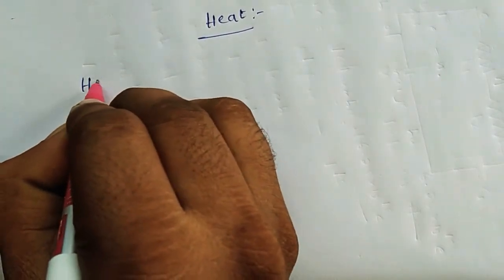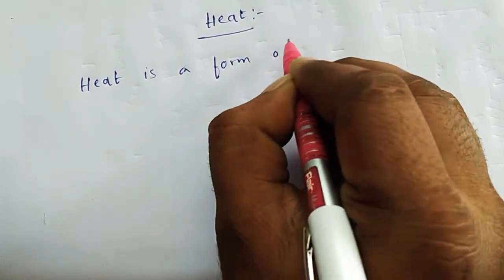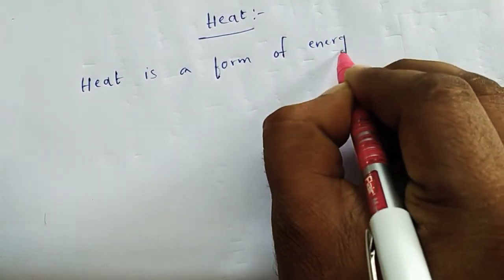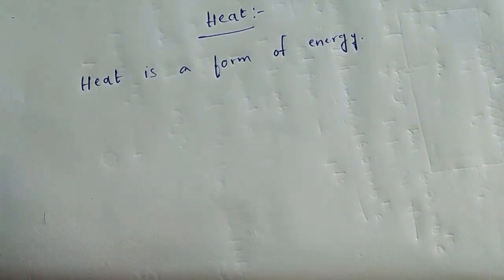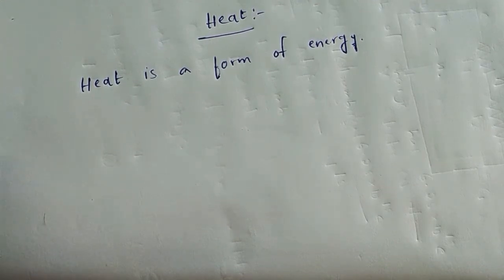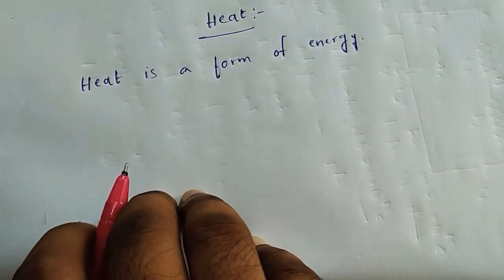So what is heat? Heat is a form of energy. We know it from our 6th class standard onwards. People will say it is a form of energy. Meaning, heat can do work. For example, every day you are eating food, and because of that you are doing work. You are walking, eating, sleeping, everything comes under work. The food is giving enough energy for doing those works. In the same way, heat is a form of energy, which means it can do work.